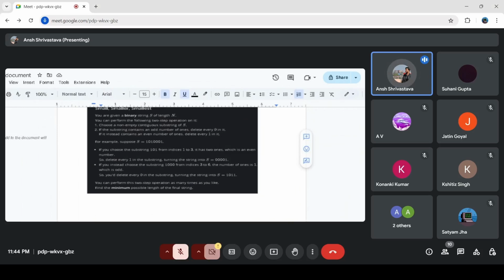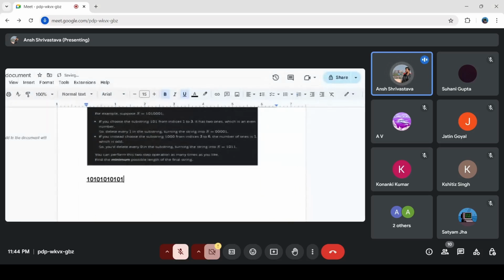For example, if I take an arbitrary string, let's say 1 0 1 0 1 0 1 0 1, and I choose this contiguous subarray and separate it, you can see that the number of ones is 3, which is odd. So if it is odd, you can drop all the zeros.